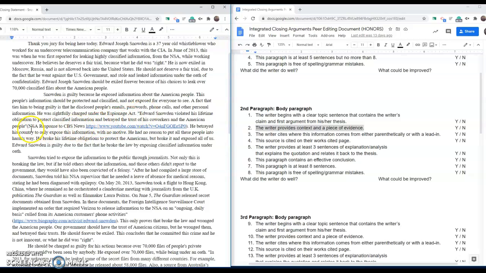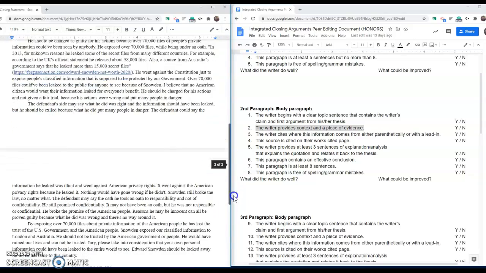Okay, but we've got the quote, and we've got a long in-text citation. This is not all needed here. Okay, and I'm going to make sure that this is linked in our works cited page.